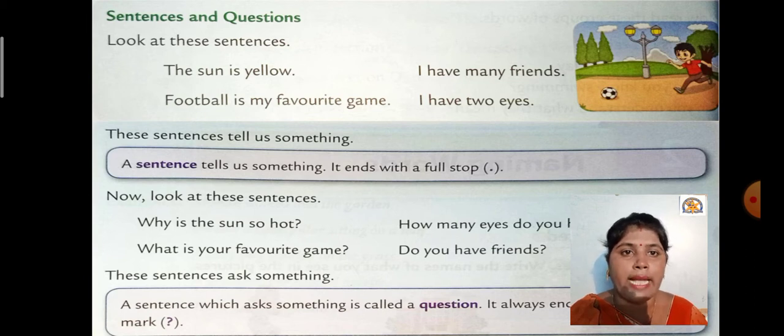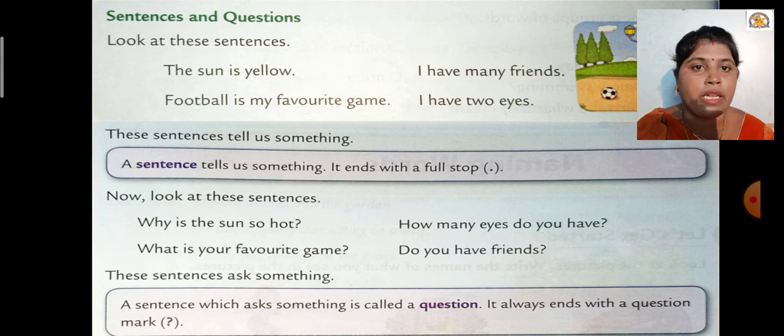Now look at these sentences. Why is the sun so hot? How many eyes do you have? What is your favorite game? Do you have friends? These sentences ask something. They are asking us something about something. A sentence which asks something is called a question, and it always ends with a question mark. See, the question mark is given in brackets after each question in the examples. Let us see the next part.